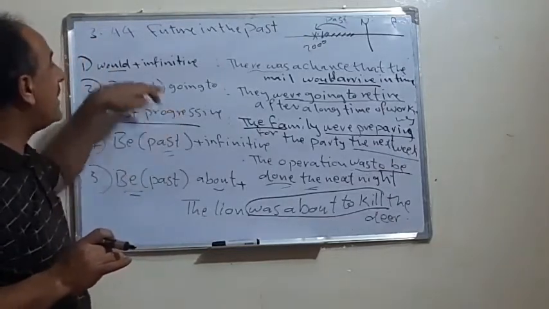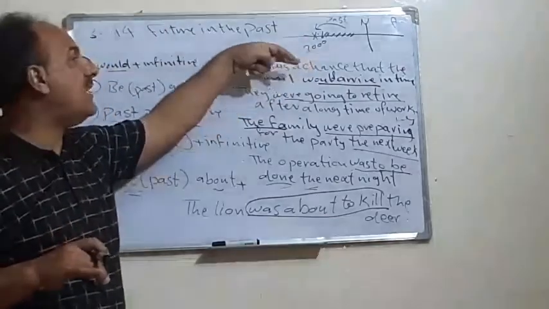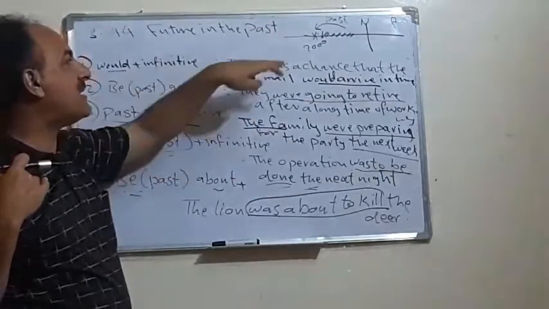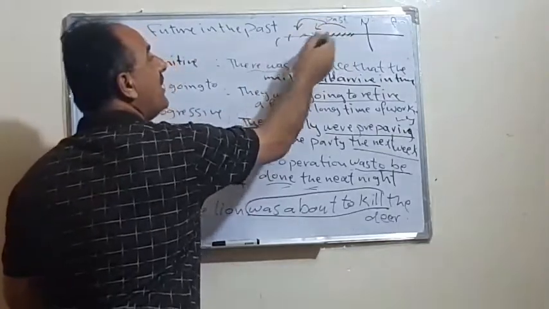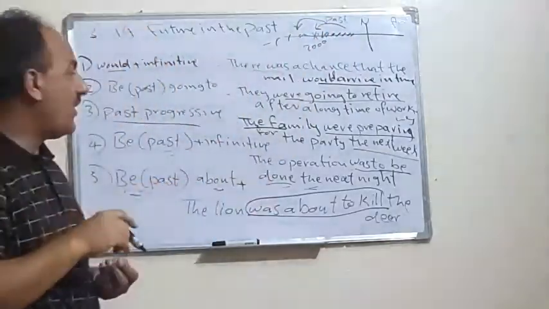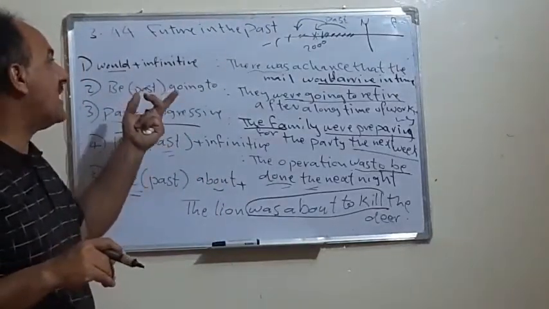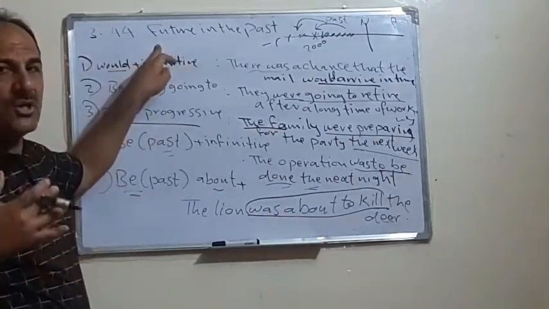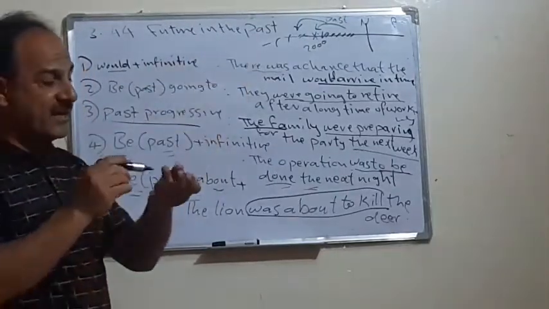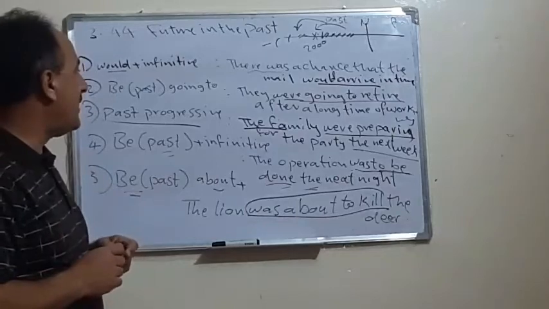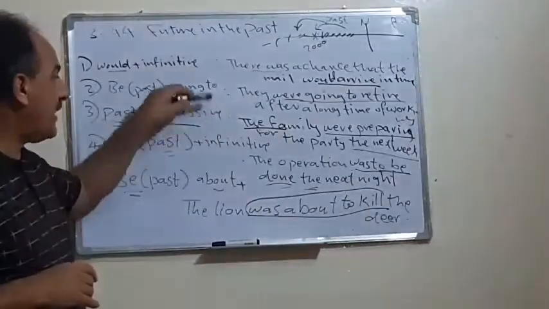So again, in these cases we use the future and the past in relation to a certain time, 2000, 1990, a century back, etc. But we use future in the past, a future in relation to a certain point, a certain time. This is what we have about the future. So in the case of future, not like in other tenses, we have the normal future, pure future, and the future in the past in relation. And these are the cases in which we can get the future in the past. Now, after this, we completed all the tenses. I hope they are clear for you.